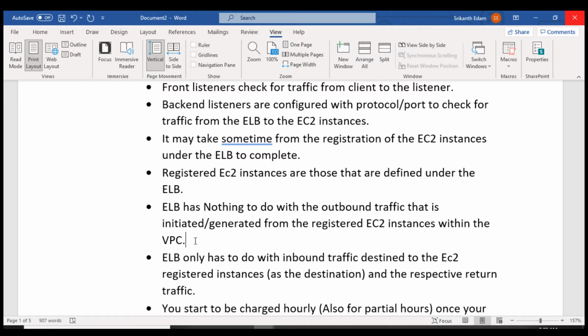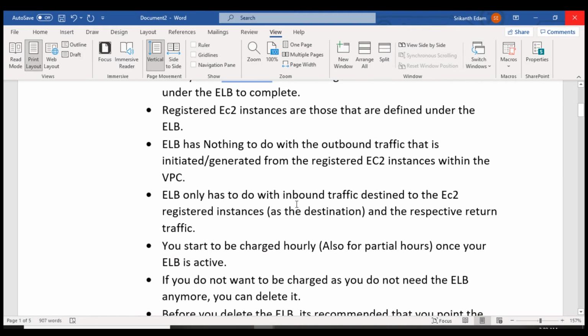Outgoing traffic means the registered instances, for example checking the internet or browsing anything. The load balancer's only work is to share the load to the EC2 instances. Elastic load balancer only deals with inbound traffic destined to the registered EC2 instances as a destination and the respective return traffic.